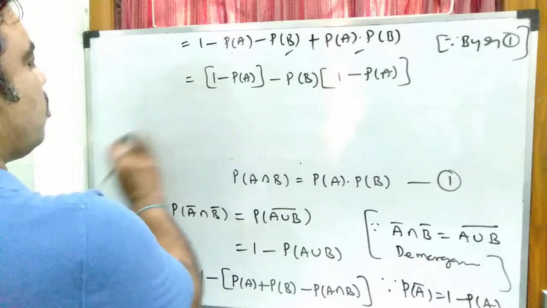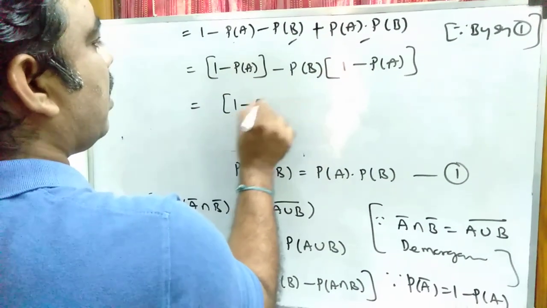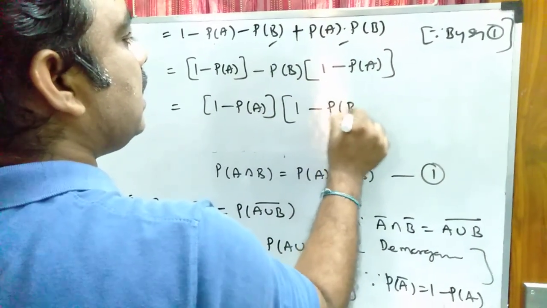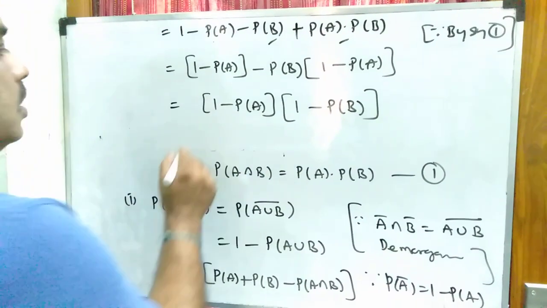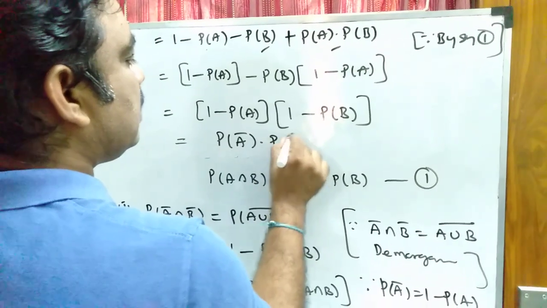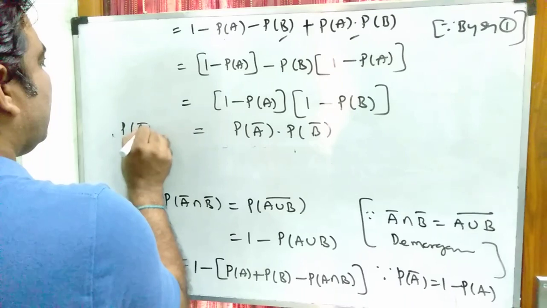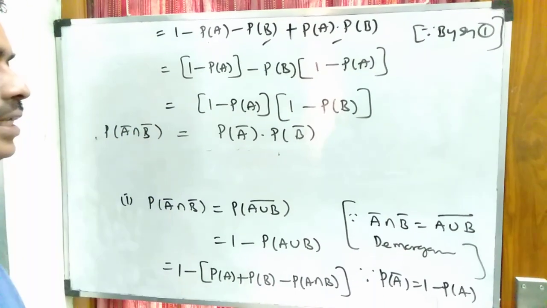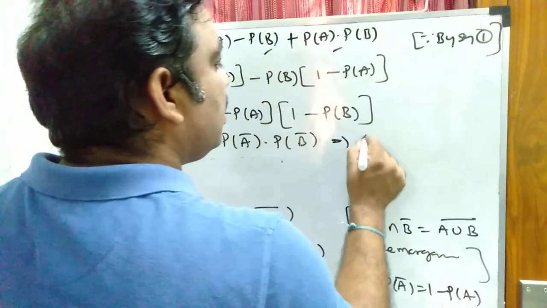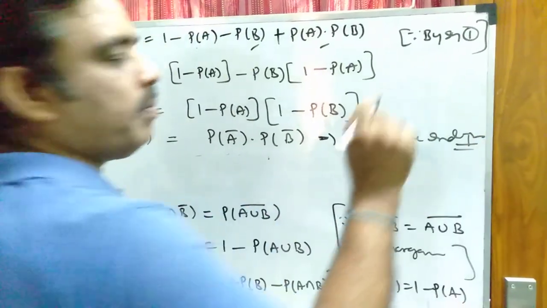So here I can take out 1 minus P of A, which is a common term in the first and second terms. In the first term it is 1, in the second term it is minus P of B. So 1 minus P of B means P of A complement, and this is P of B complement. So on the left hand side, P of A bar intersection B bar is equal to P of A bar into P of B bar. This implies A bar and B bar are independent events. That is the first statement proof.